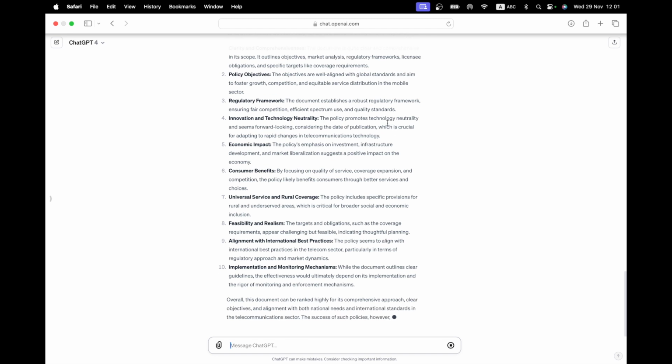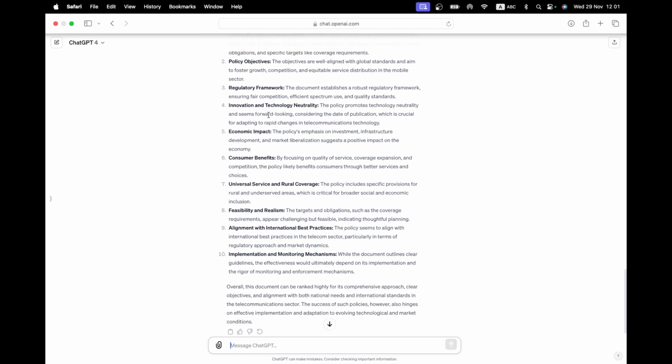It did promote technology neutrality and seems forward looking, considering the data publication, which is crucial for adapting to rapid changes in telecom. This is actually a very good comment because, mind you, when the operators tried to do technology neutrality, it became a bone of contention later on, but the document itself specifically said that it will be, and so it was very forward looking. So this is actually a very good comment.